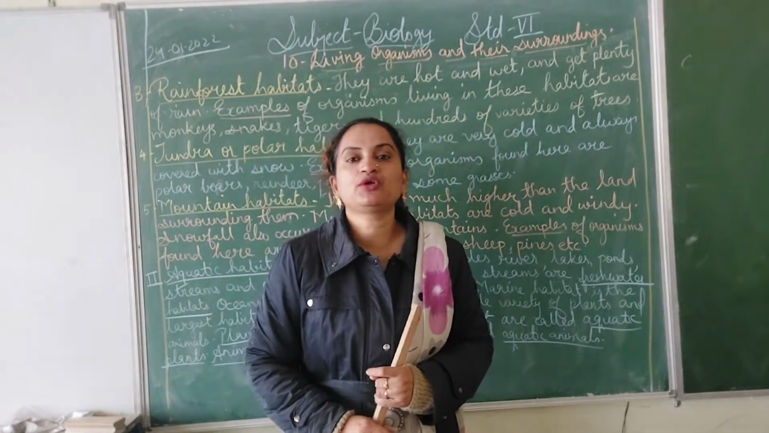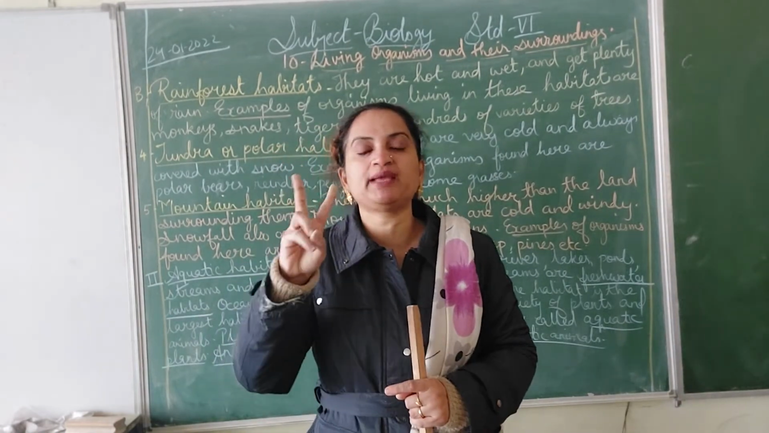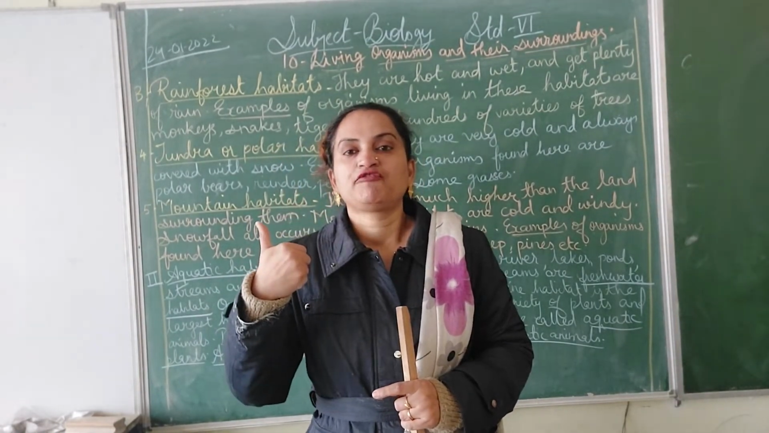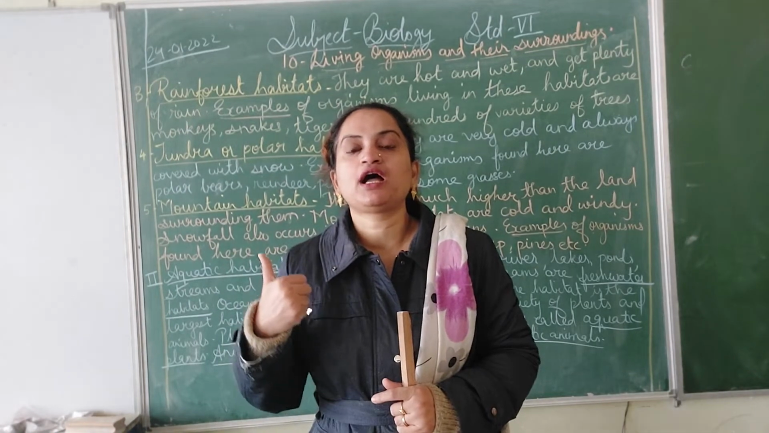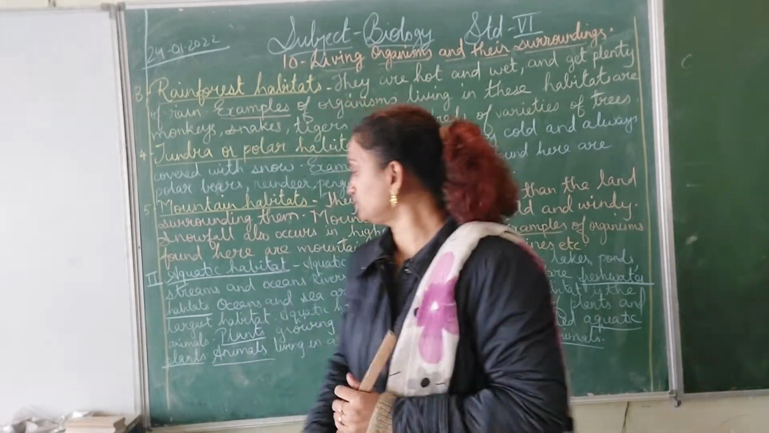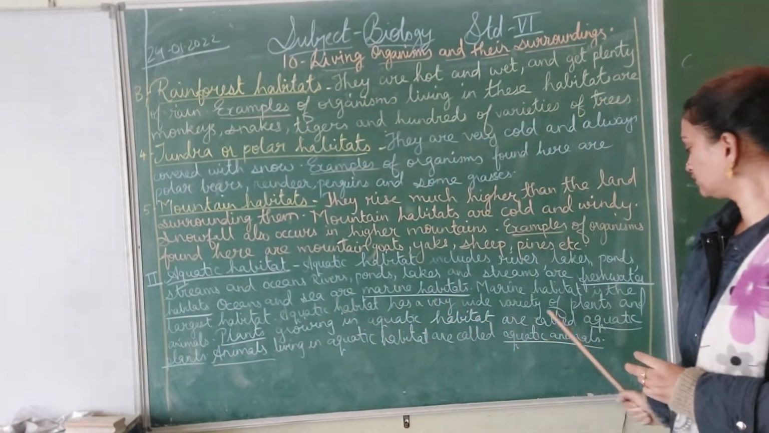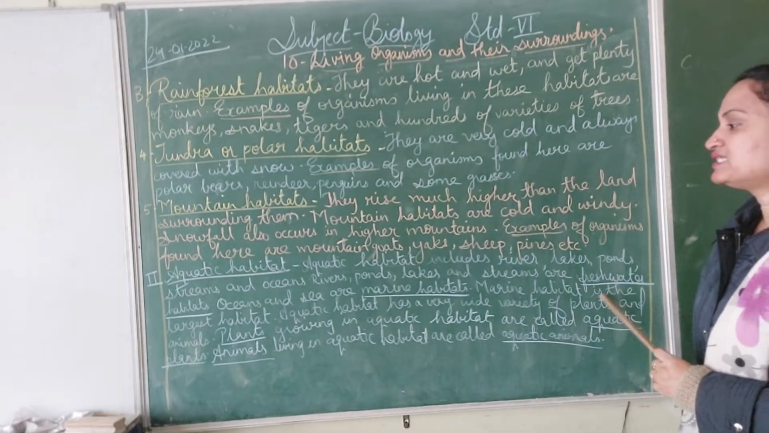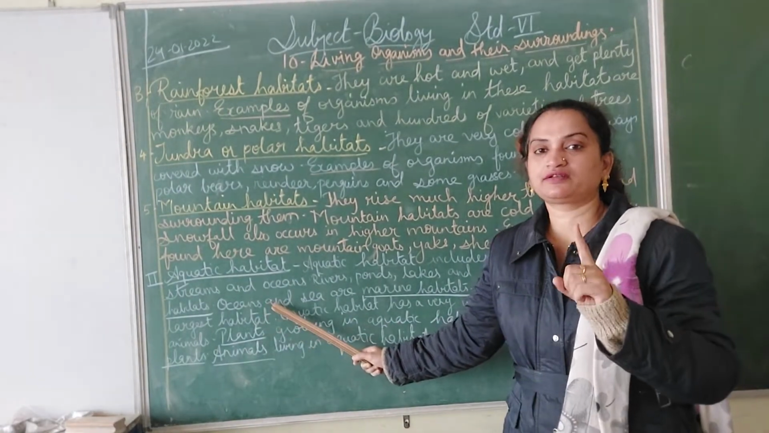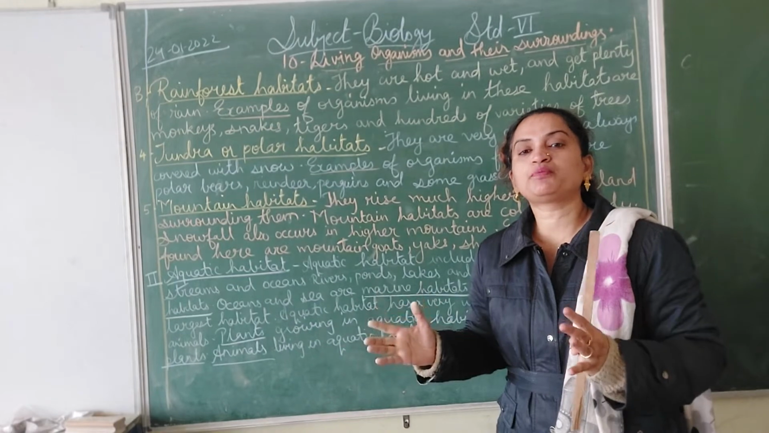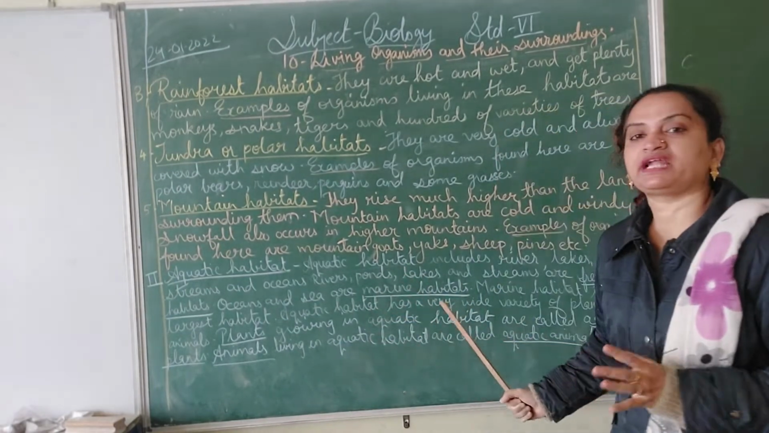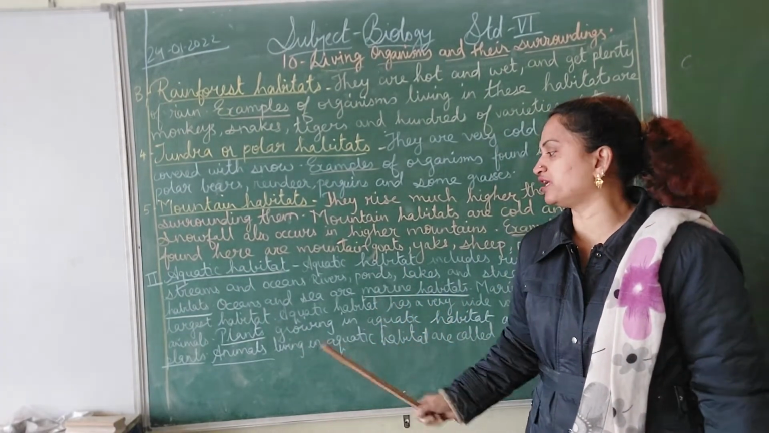So, in aquatic habitat again we have 2 types, that is freshwater habitat and the marine habitat. Now, marine habitat is the largest habitat. Largest habitat means what? More places we find this marine habitat and there are varieties of organisms there.